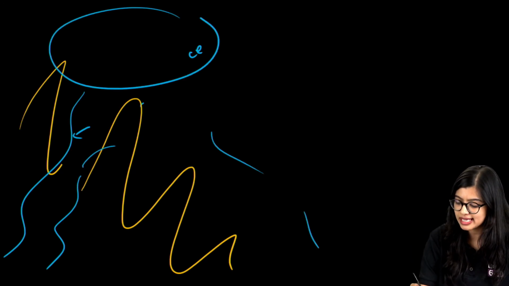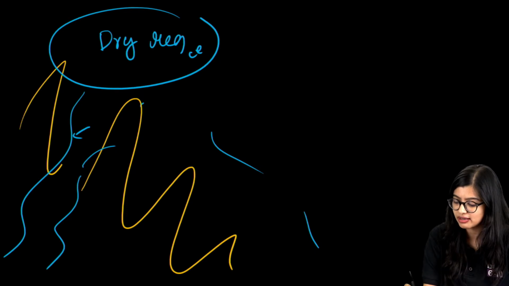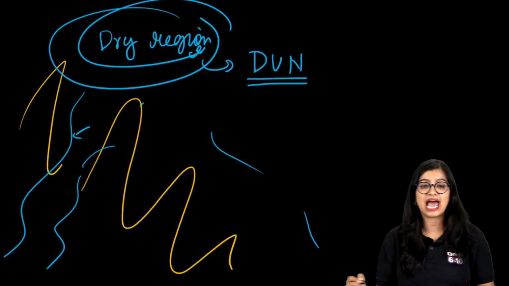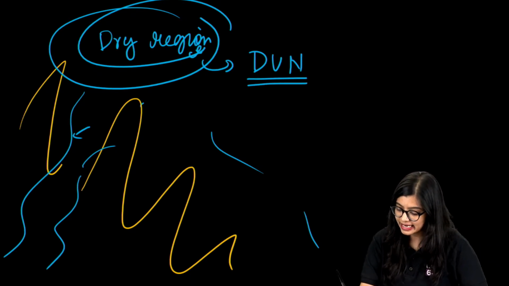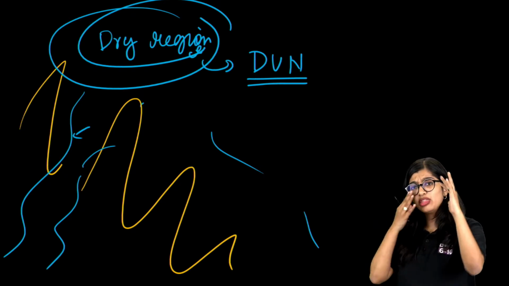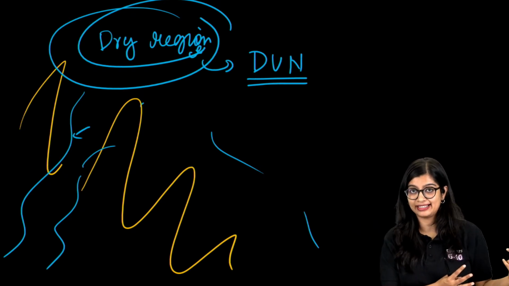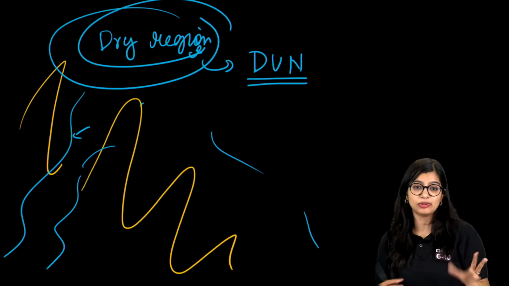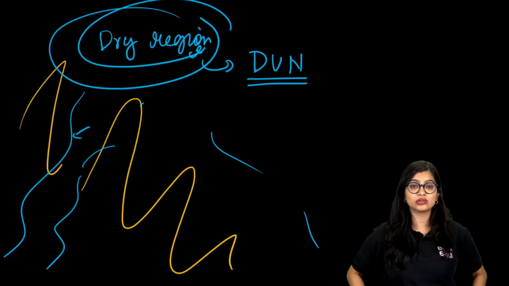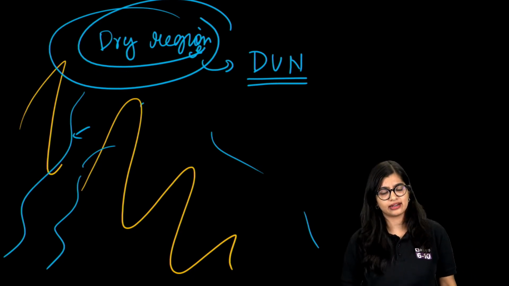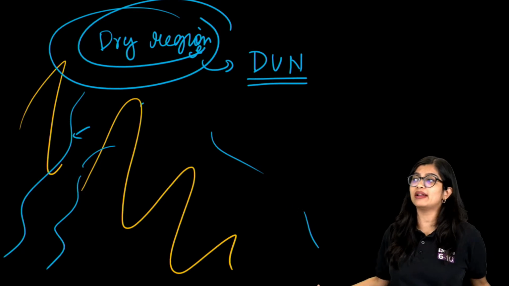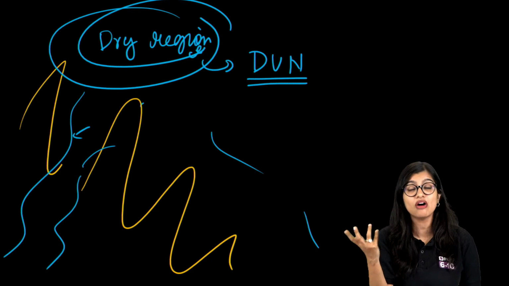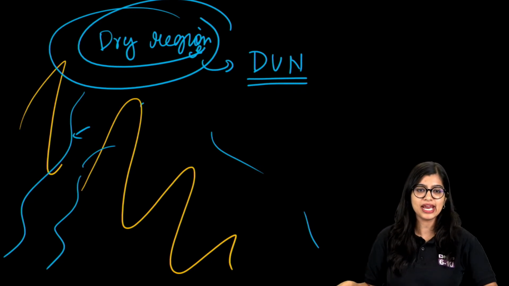Now at this point, what has happened? There is a dry region which is formed, right? So this dry region that is there is what we call as a dun. Yes? So basically, the dry region that it leaves behind in the valley is what we call as a dun, right? So Dehradun is formed by this. Are valleys and duns the same? Not exactly, right? So a dun is formed when water has been temporarily there and it has evacuated, resulting in the forming of dry lakes that are there, right?